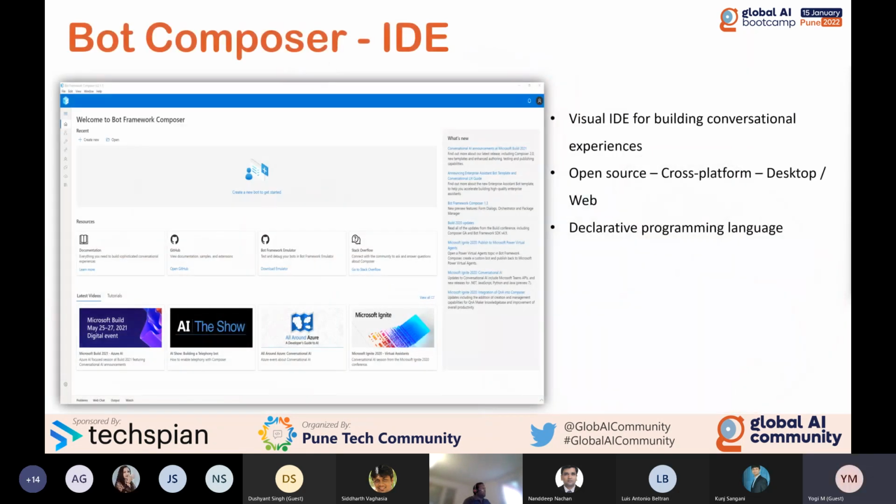Okay, so we'll jump into the IDE. In this picture you can see the IDE for Bot Composer. Bot Composer is a visual IDE for building conversational experiences. Why is it an IDE for building conversational experiences? It means if you are developing the bot using the Bot Framework SDK, you cannot visualize the dialogue flow, how the workflow is going on. It is all just in code format. But in the visual IDE, you can graphically, visually, feel, okay, my workflow is going like this. That's what Bot Composer brings as a major feature.